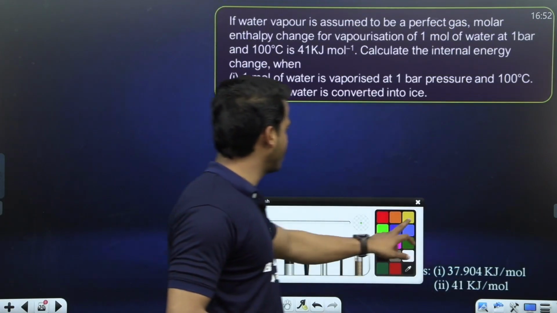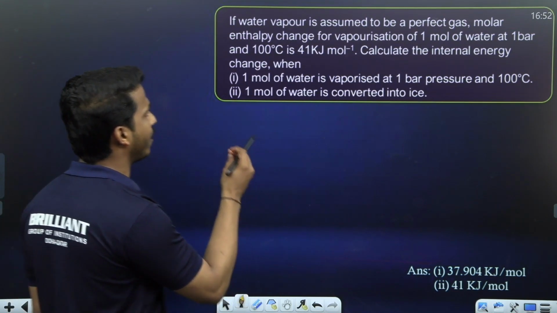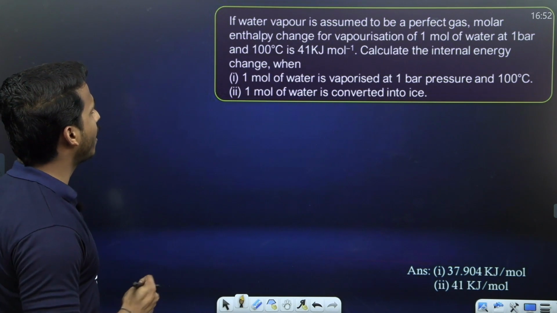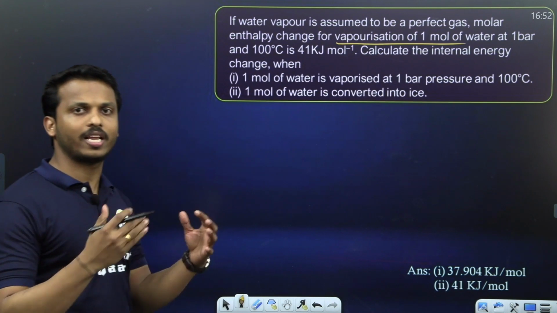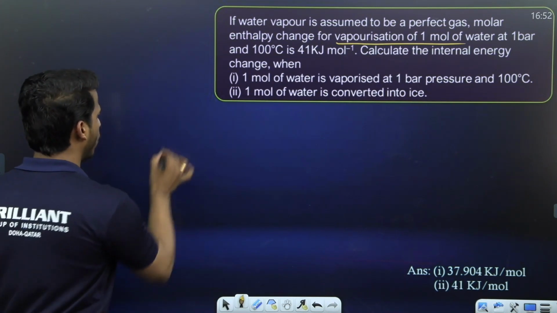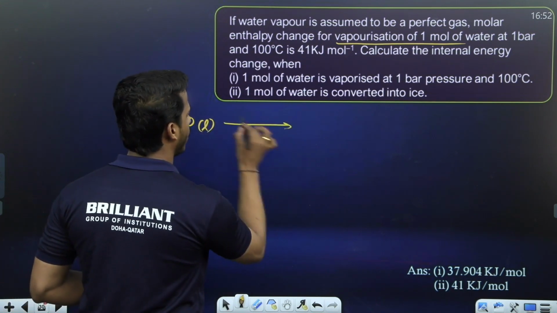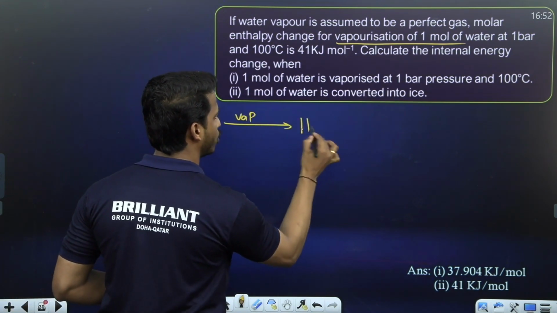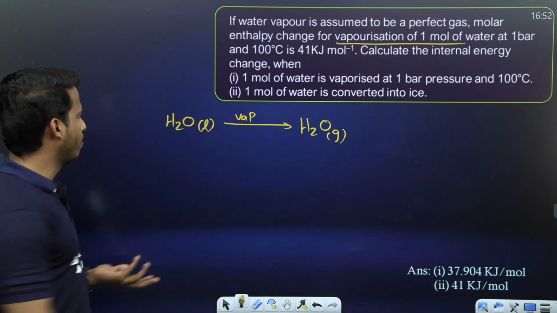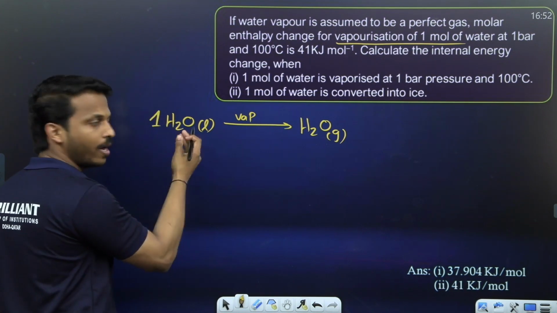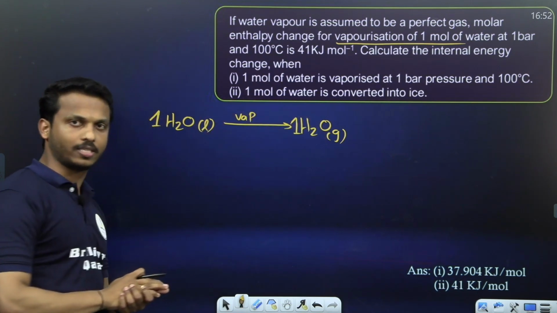Okay, next question, an NCERT question. If water vapor is assumed to be a perfect gas, find the molar enthalpy change for vaporization of 1 mole of water. So here, what is the reaction? Water undergoes vaporization. When H2O undergoes vaporization, liquid is converted to gas, right? This is the reaction here. 1 mole of liquid is converted to 1 mole of gas.